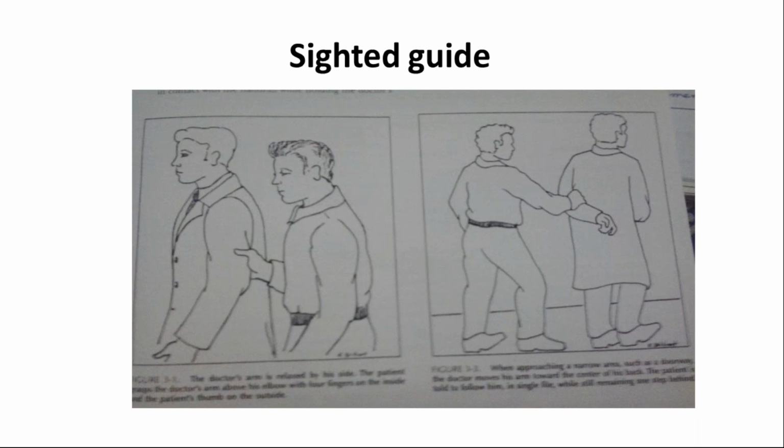And always the practitioner should walk a little in front so that it will be easy for the patient to follow you. And if there is a narrow corridor and you want to take a turn, as shown in the second picture, bend your hand a little behind, so that the patient will get the idea that now there is a narrow bend or a narrow path or corridor, so I have to walk a little slowly, and even he will bend his posture towards that portion. So it will be easy for the patient to follow you.